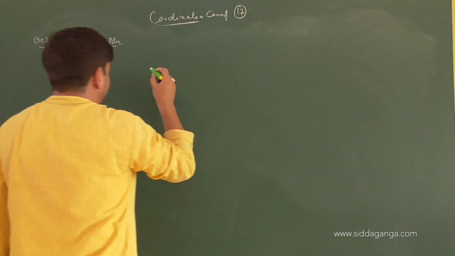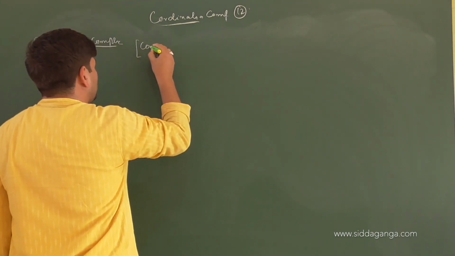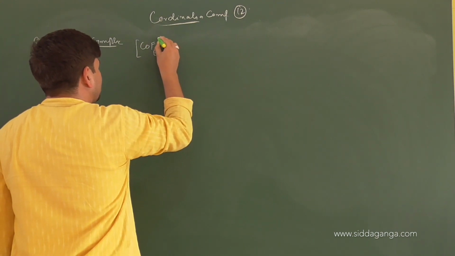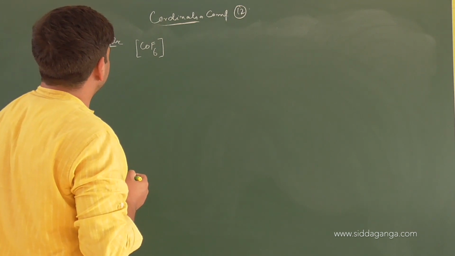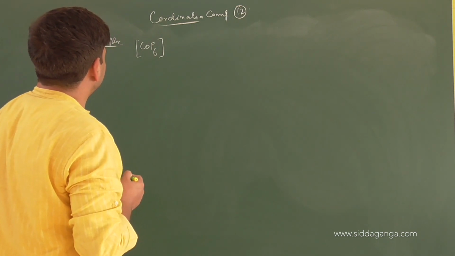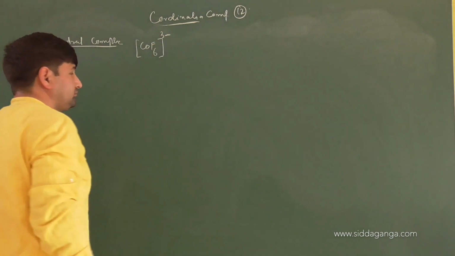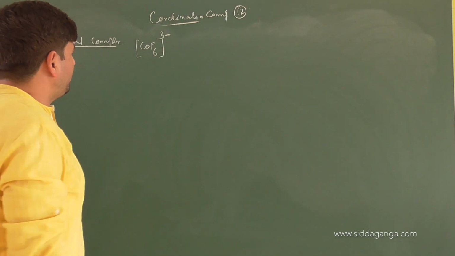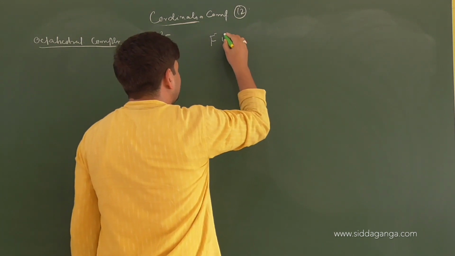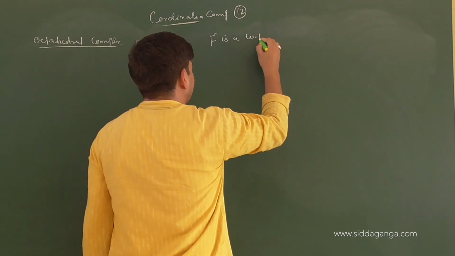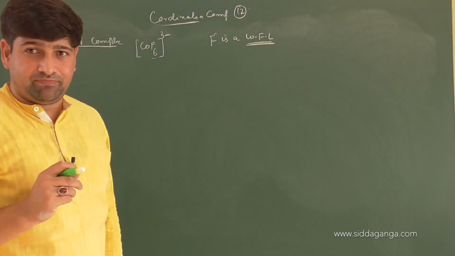Let us take the first one, CoF6 3 minus. We know fluorine is a weak field ligand, right? Fluorine is a weak field ligand. So all the halogens are weak field ligands.